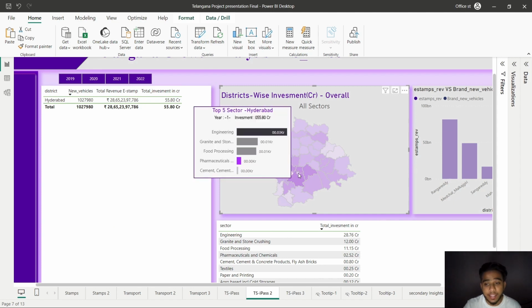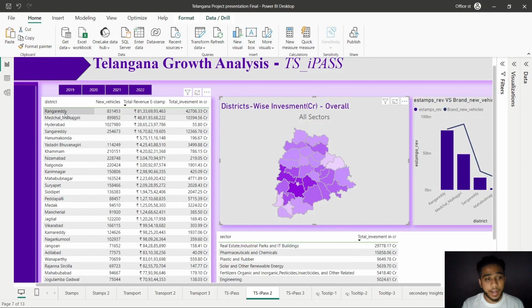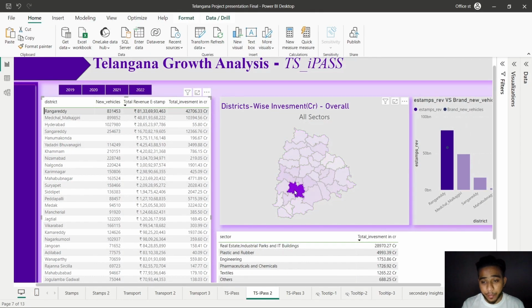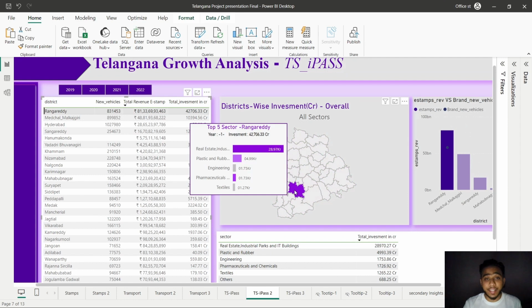It has robust IT sectors, a growing startup ecosystem, and a diverse economy. The city's connectivity, business-friendly policies, and availability of skilled talent make it a prime choice for investors. Rangareddy, which is adjacent to Telangana's capital, has witnessed significant industrial and infrastructure development, making it an attractive location for businesses. Proximity to Hyderabad and its well-developed transportation networks enhances its commercial appeal.